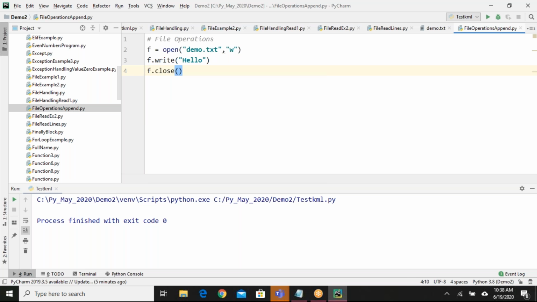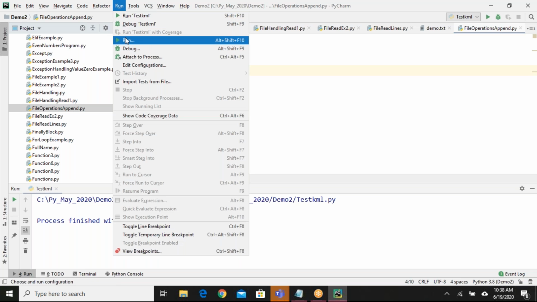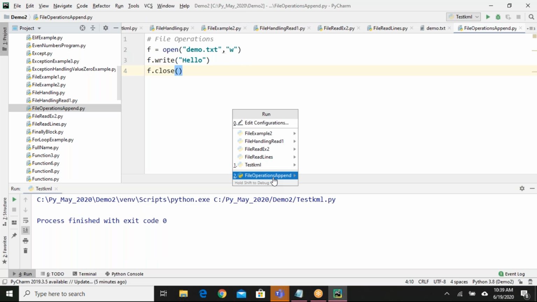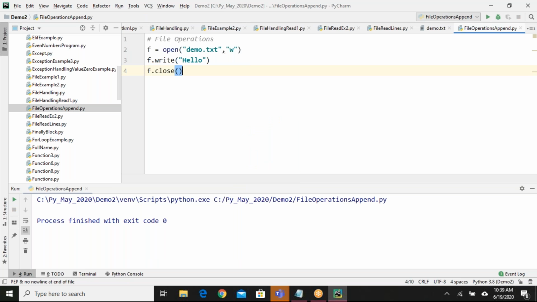So if this is my program, what happens when I execute it? One file demo.txt will be opened. If the file is already available, it will open in write mode. If the file is not available, it will create the file and open it. And that is available in the object f. So when I say f.write, it will write the content to the file.